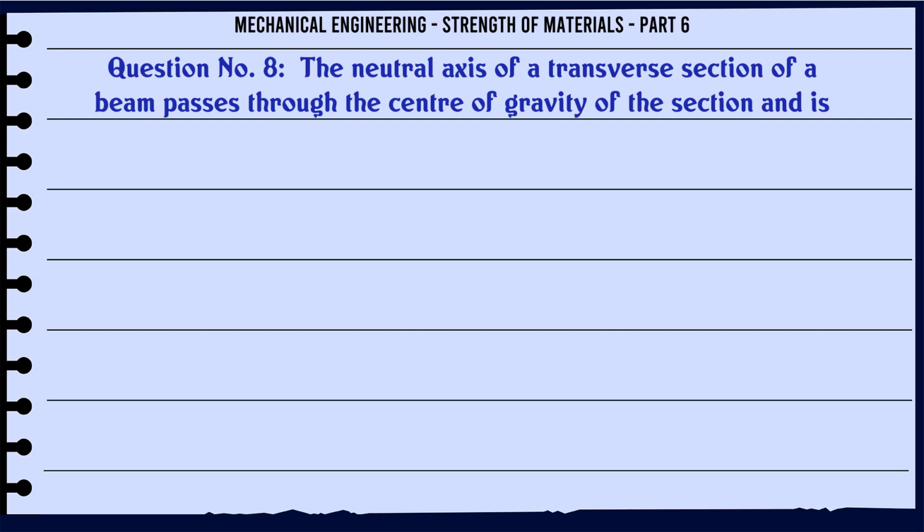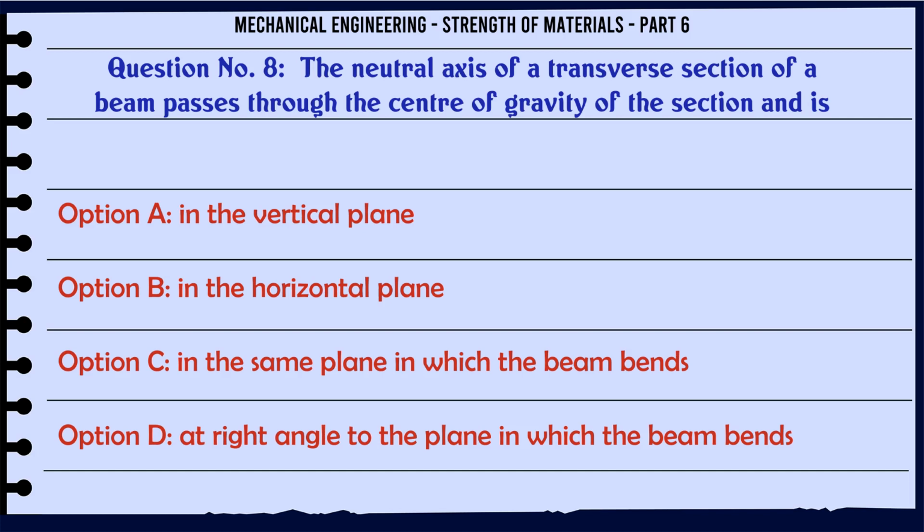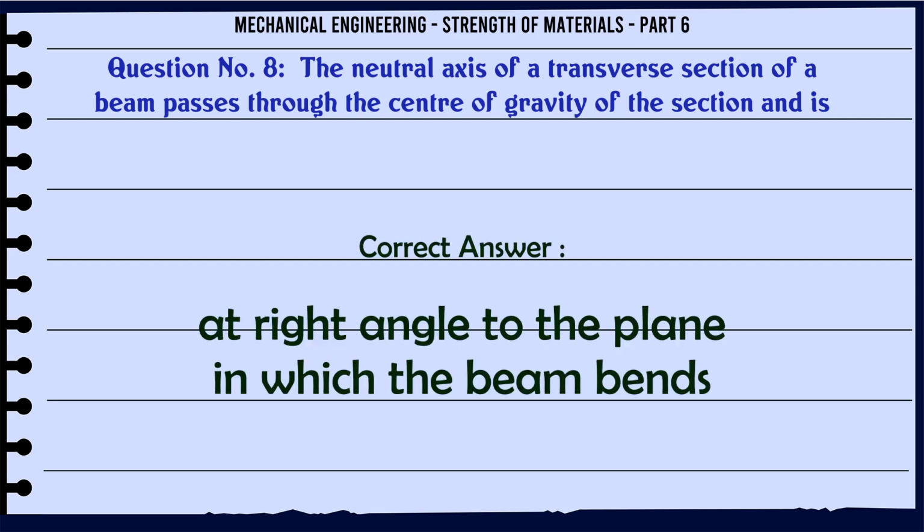The neutral axis of a transverse section of a beam passes through the center of gravity of the section and is A. in the vertical plane, B. in the horizontal plane, C. in the same plane in which the beam bends, D. at right angle to the plane in which the beam bends. The correct answer is at right angle to the plane in which the beam bends.